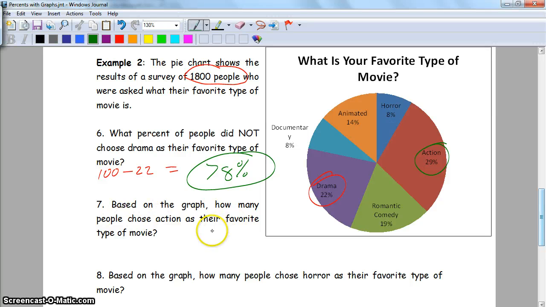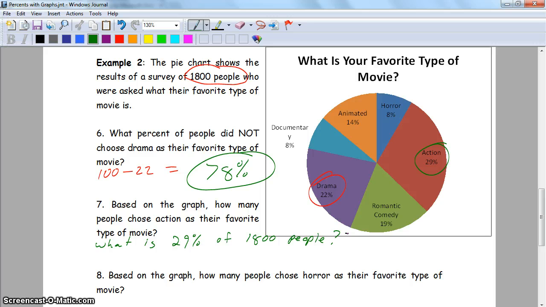We need to phrase it like we did percents yesterday. 29%, 1,800, they want us to know how many people. So what we need to ask is, what is 29% of 1,800 people? That's a question that we can deal with, because that's what we solved yesterday.